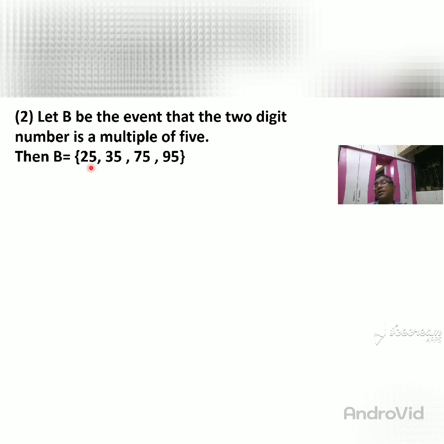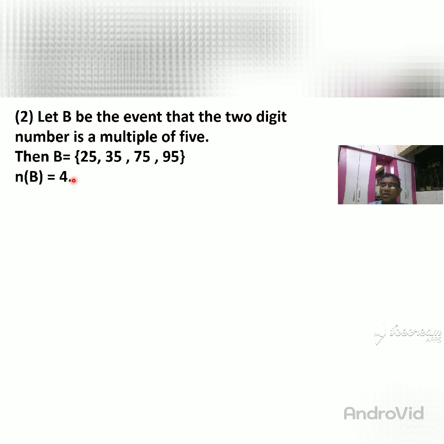So 25. The numbers that are multiples of 5 are taken from the sample space. You do not write multiples of 5 by your own mind. Whatever multiples of 5 are in the sample space are the ones taken. Is that clear for you? So these are 25, 35, 75, 95. So the number of B is equal to 4.